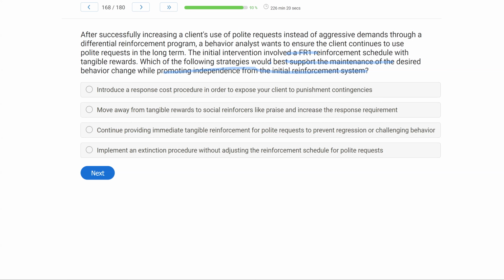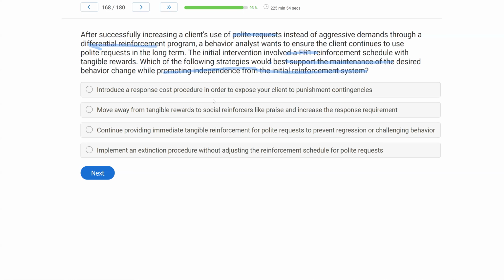Question 2 is, what would best support the maintenance of desired behavior change? In that case, we're also going to fade out and start thinking about generalization, because the client is using polite requests much more frequently due to differential reinforcement. So long term, we want maintenance, we want independence from this reinforcement system. What are we going to do?